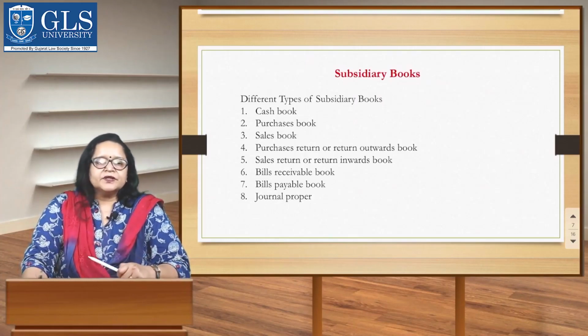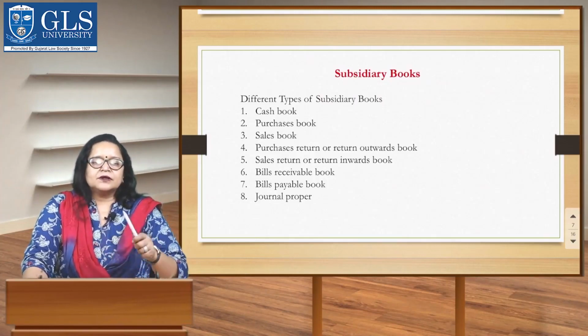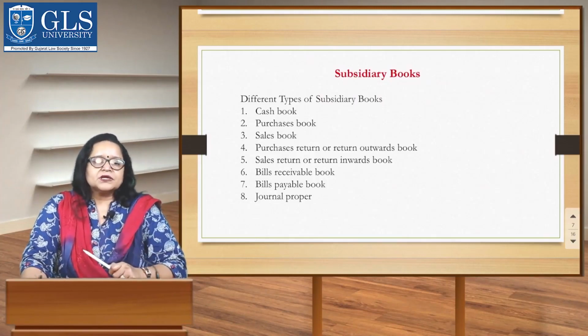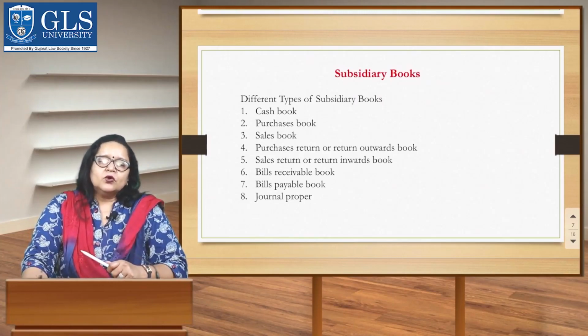So some companies choose to prepare subsidiary books in which they record transactions of similar nature in chronological order. Subsidiary books are books of original entry. They are also known as day books or special journals. They are helpful in overcoming the limitations of the journal book or journal entries.